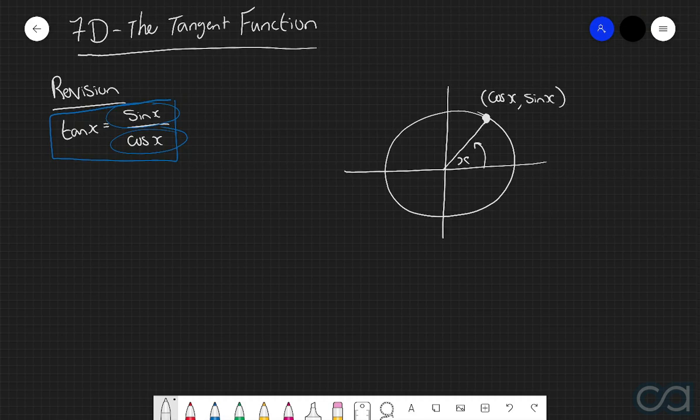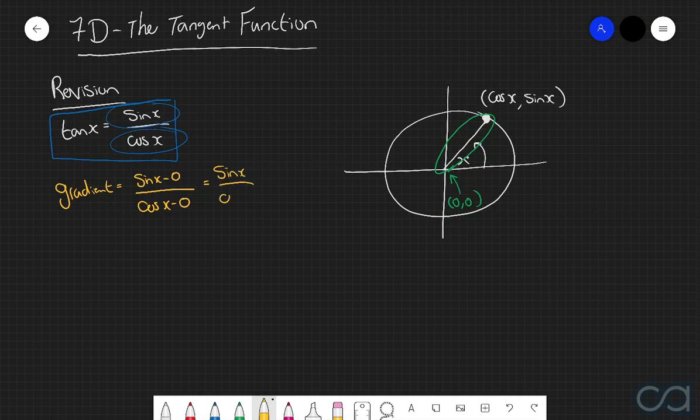And so the interesting thing that we can do from here is actually find the gradient of this straight line here, because we know that this straight line starts at the origin, so in other words, it also passes through 0, 0. And so therefore, we can say that the gradient of this line is going to be rise over run. The rise is going to be given by sine of x take 0 divided by cos of x take 0, or in other words, it is equal to sine of x divided by cos of x, which of course we know is given by tan of x.